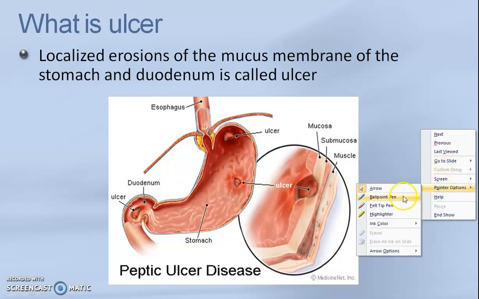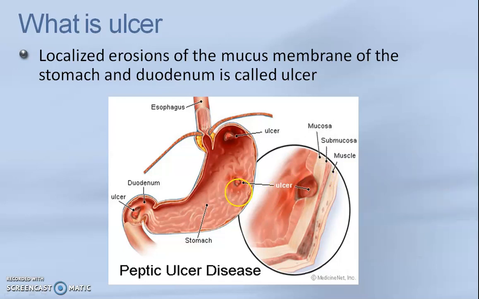In simple language I can say that ulcer is nothing but the erosion of the mucus layer, you can see here. And then if you are taking any kind of food, that food touches this damaged mucus layer, and that is causing irritation, or that is causing pain. So such kind of people, they don't take any kind of food later, once they have suffered, or once the ulcers start in their stomach.